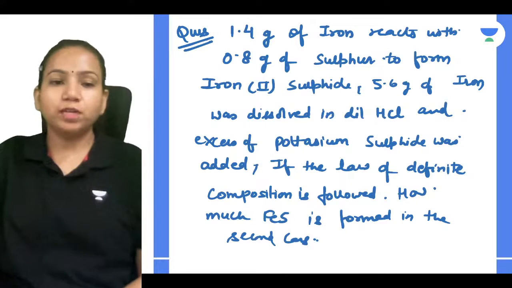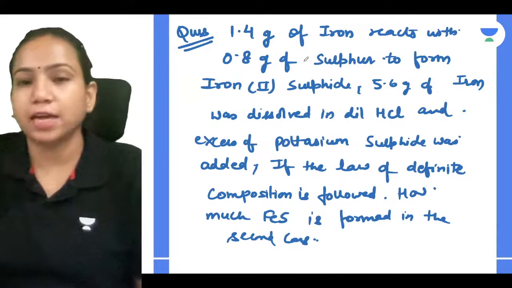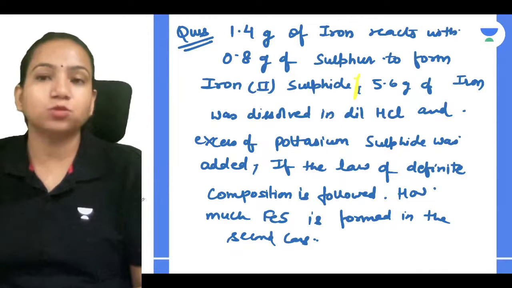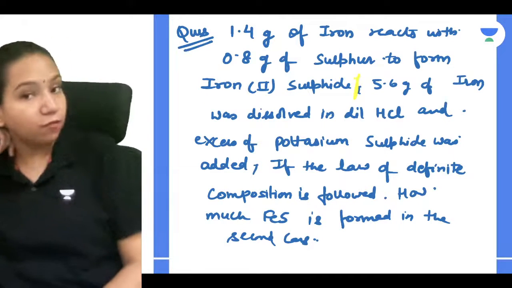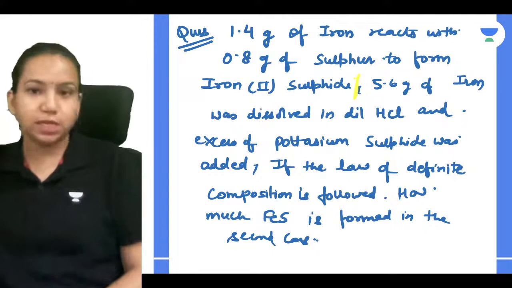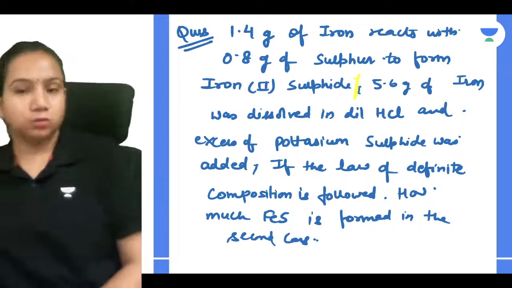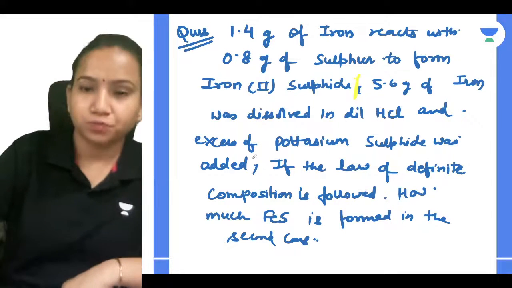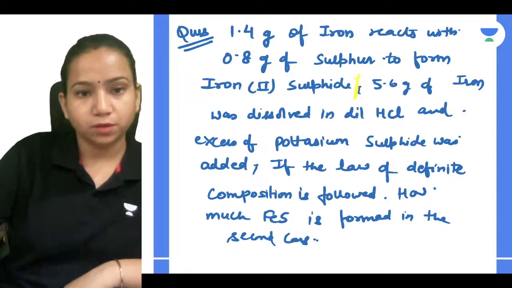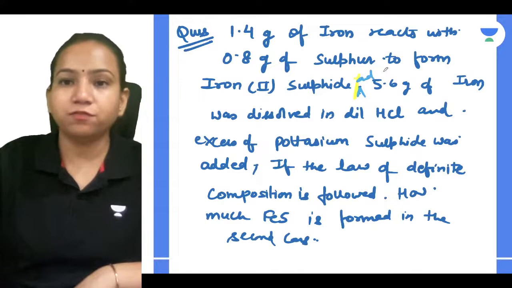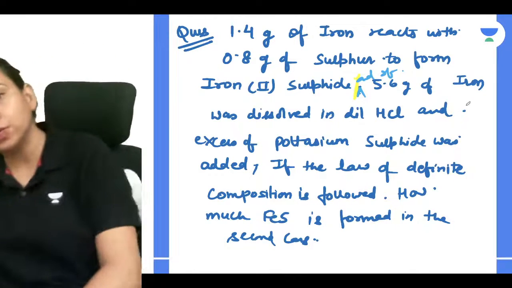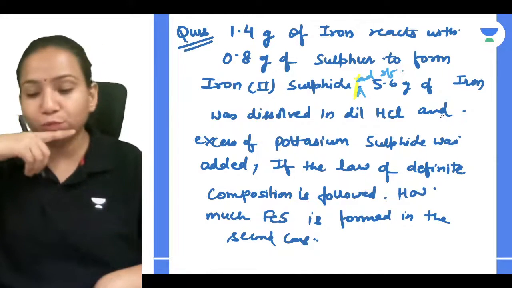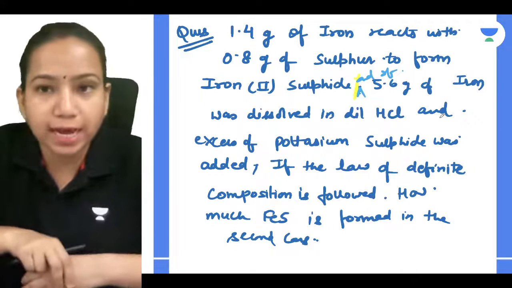What they say is that when you take 1.4 gram of iron, it reacts with 0.8 gram of sulfur to form iron sulfide. And when 5.6 gram of iron is dissolved in dilute HCl with excess of potassium sulfide, you again form FeS only. They are asking how much will form in the second case. Will you be able to solve it, guys? Yes, tell me.